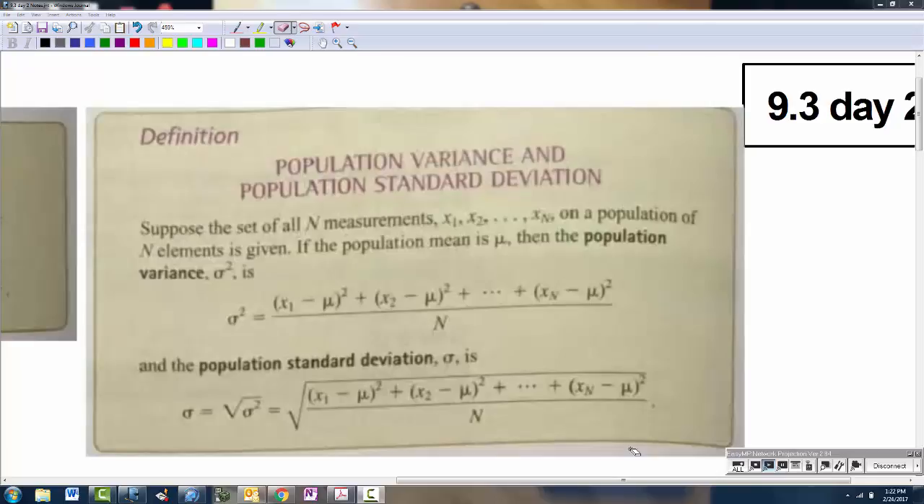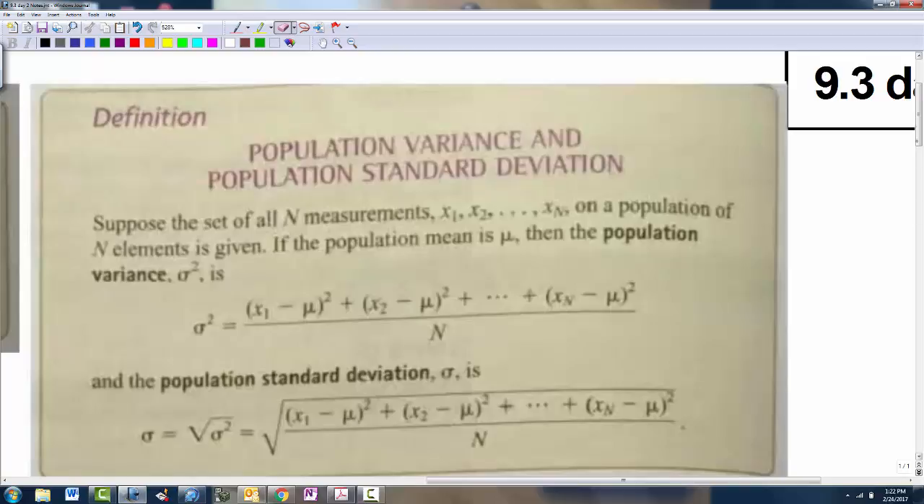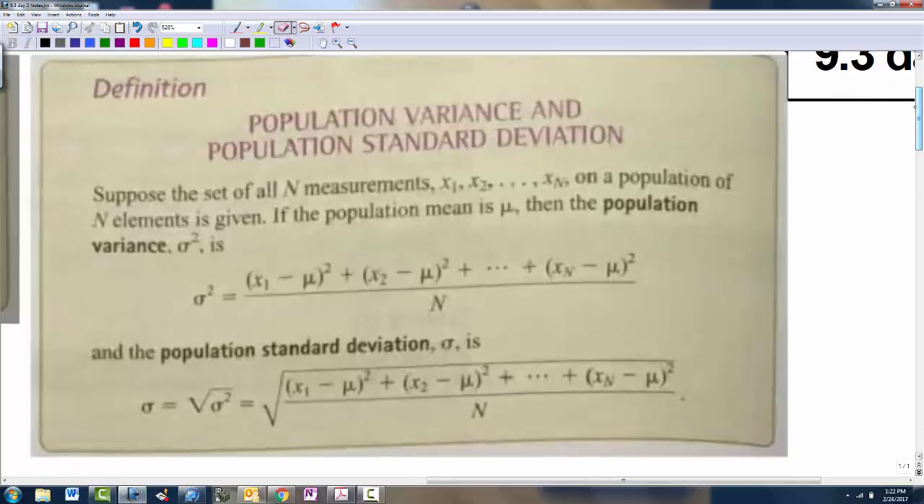Do not write this down, because this is actually, if you want, fine, but it's the formula that we had from yesterday, okay? And this is little sigma squared. That's population variance. Now, I want you to notice a couple things between the two.